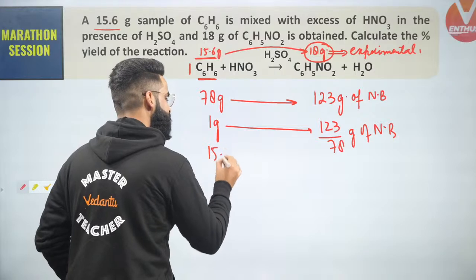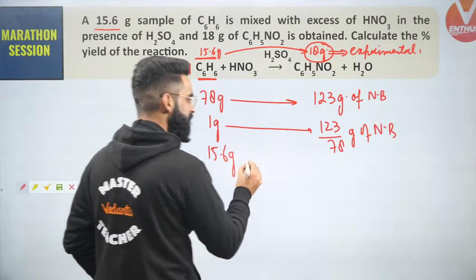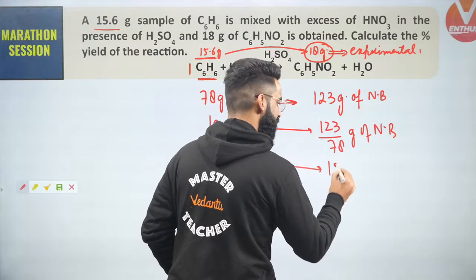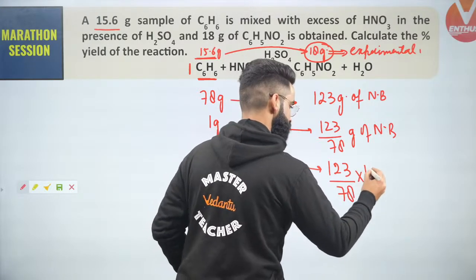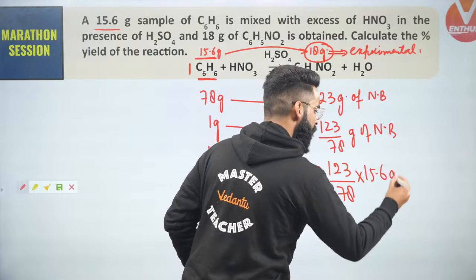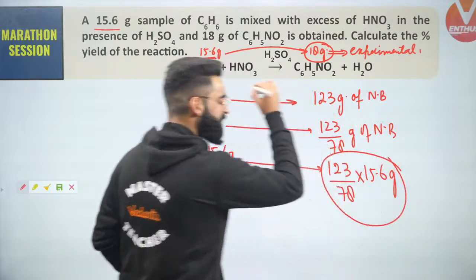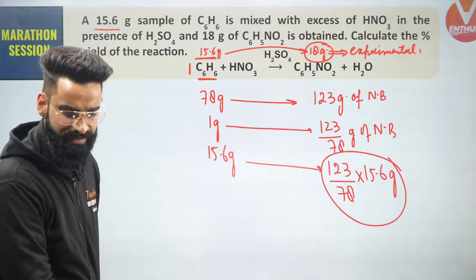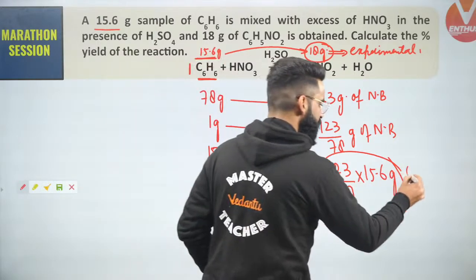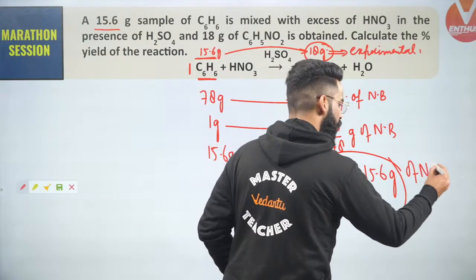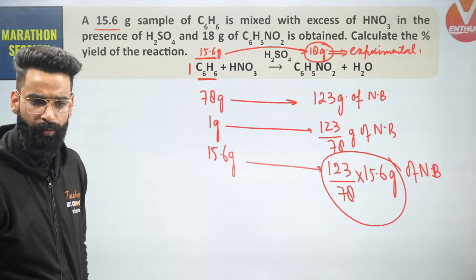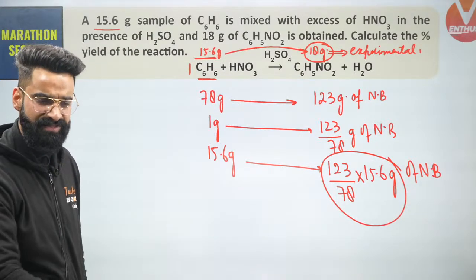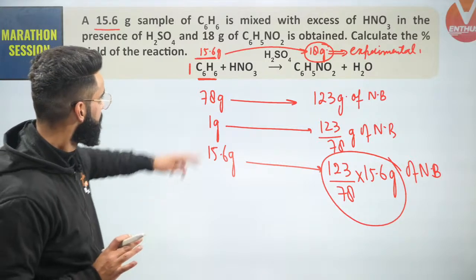From 15.6 grams, I was expecting the nitrobenzene to get formed like this. This is the amount of nitrobenzene which I was expecting to get formed by means of stoichiometry. Very simple, guys.